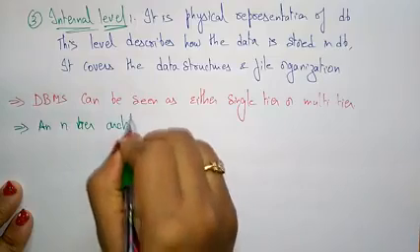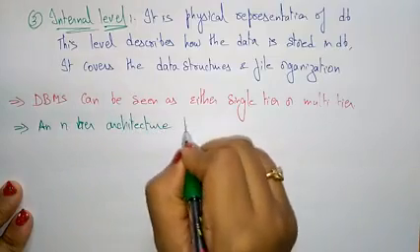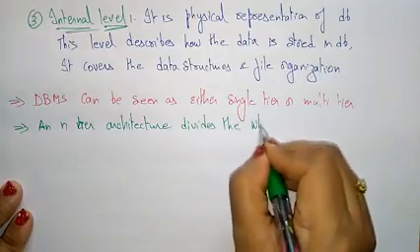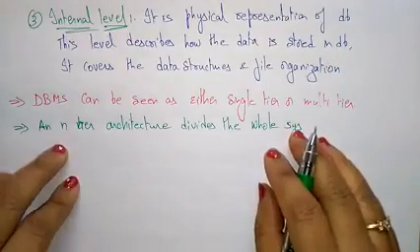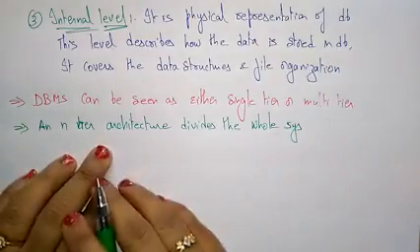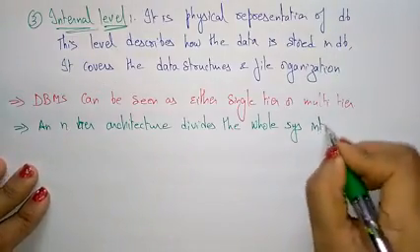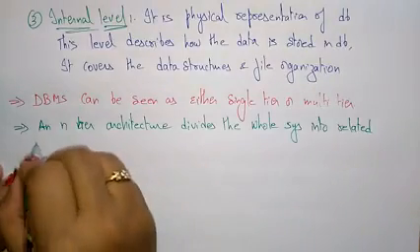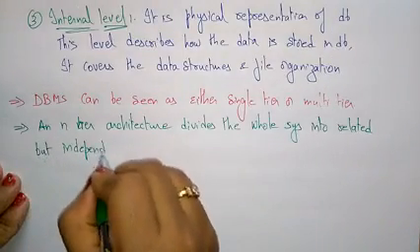So normally an entire architecture divides the whole system. So whatever the database system that you are using, it divides the entire architecture, divides the whole system into related but independent modules.